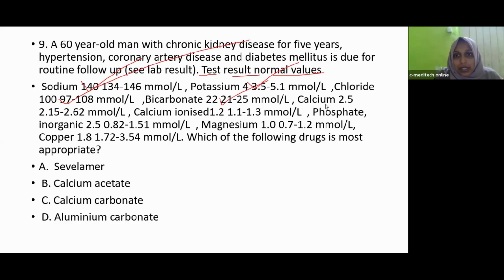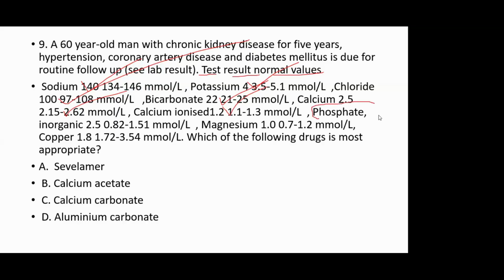Okay. Calcium 2.5. Normal range 2.15 to 2.62. Calcium ionized 1.2. Normal range 1.1 to 1.3. That is also normal. Then phosphate inorganic 2.5. Normal range 0.8 to 1.51.